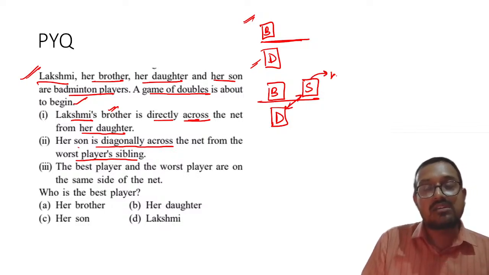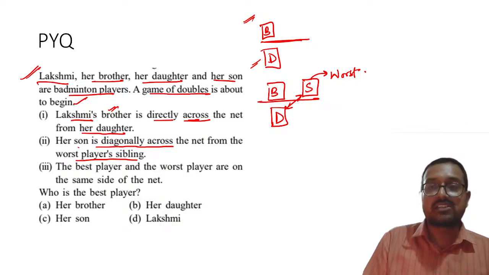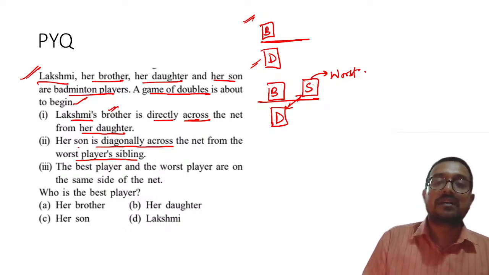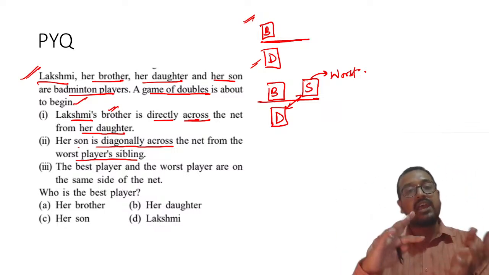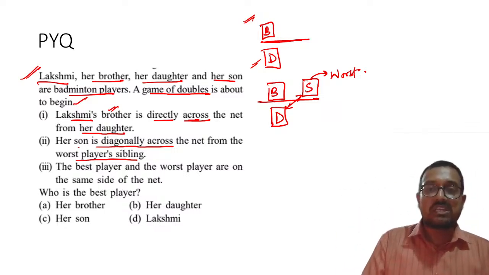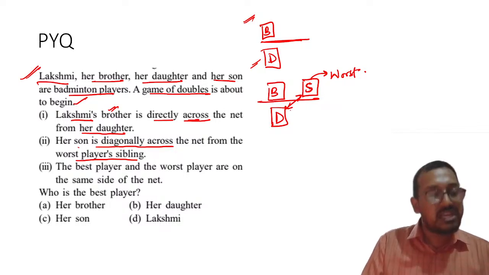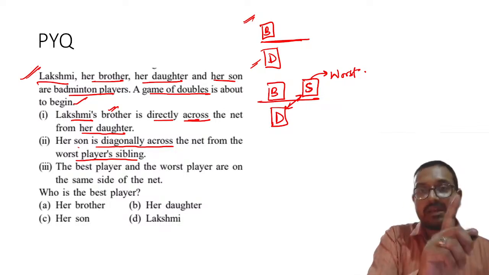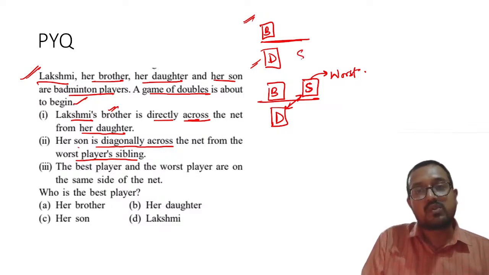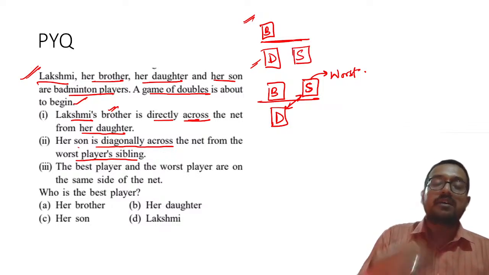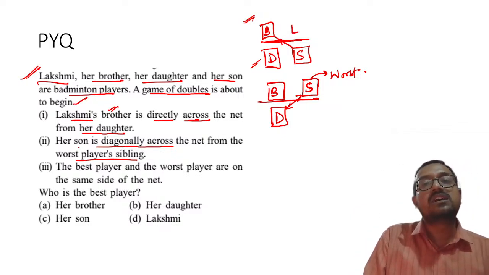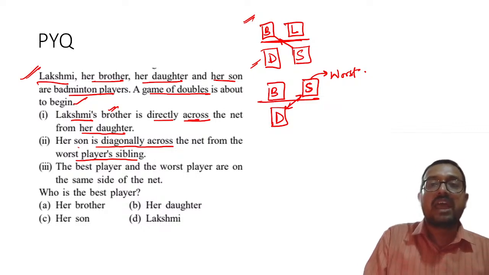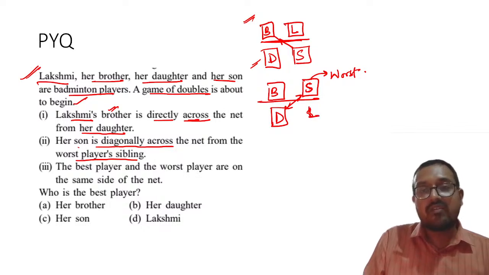That means son is the worst player, right? Understood? Because son is playing against, diagonally opposite to, the daughter. And obviously son himself is the sibling of D, that is the daughter, right? So please remember S is the worst player. Now, my dear students, if suppose I put S over here, what will happen? He will be playing against the brother of Lakshmi. That means Lakshmi is the worst player, and against her sibling, as son is playing. Understood? Everyone is clear on this part.